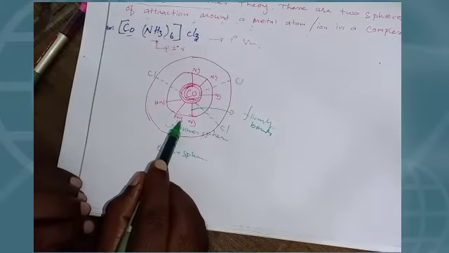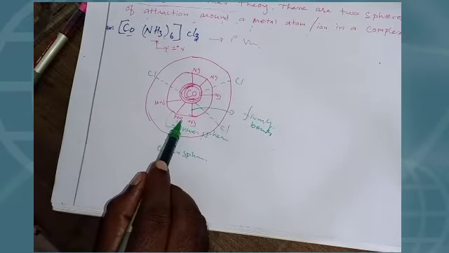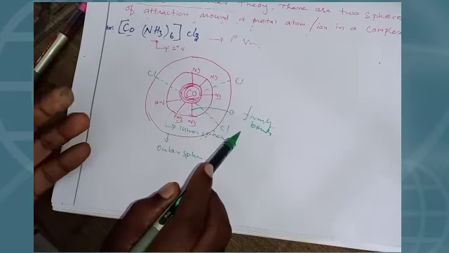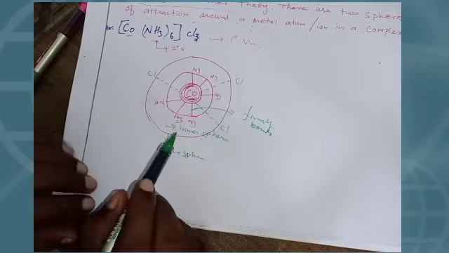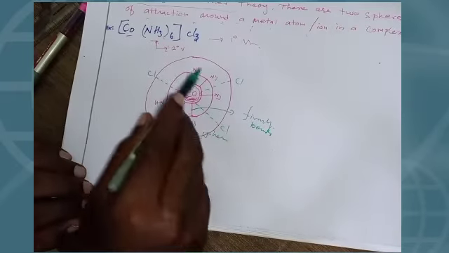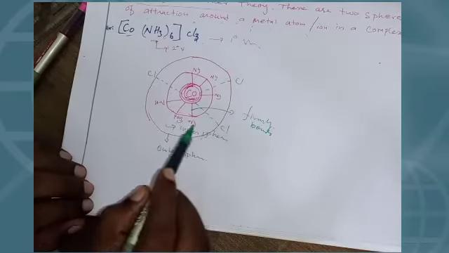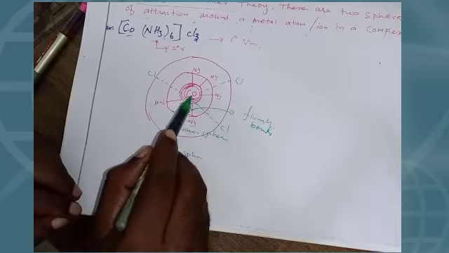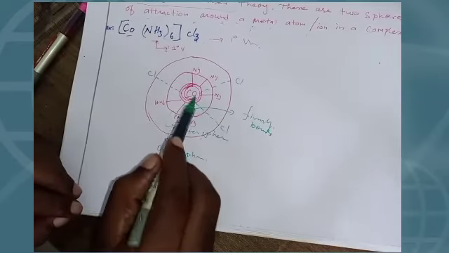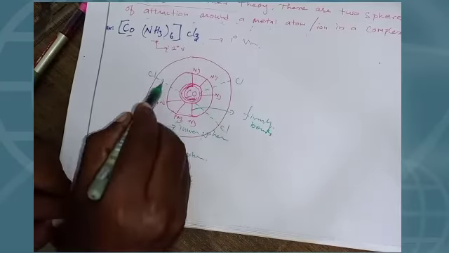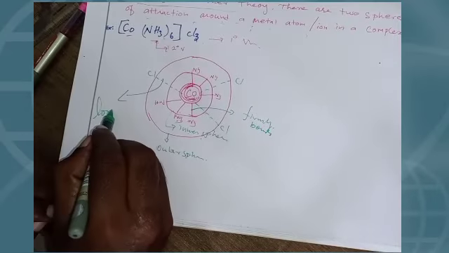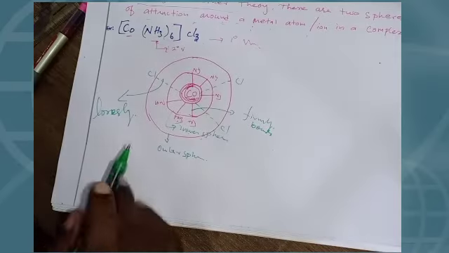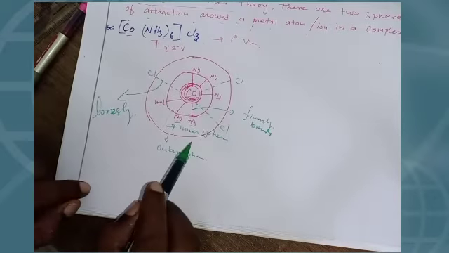Whenever this molecule makes a bond with the central metal atom, it is very firmly bonded, that means very strong. And chlorine, that is the primary valencies. Whenever primary valencies make a bond with the central metal atom, that means cobalt, it is a very loose bond, loosely. That's it. So I hope you understand well.